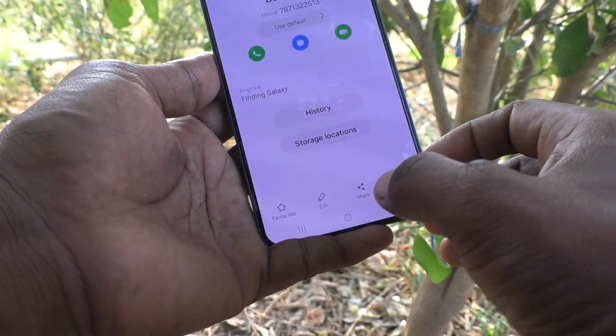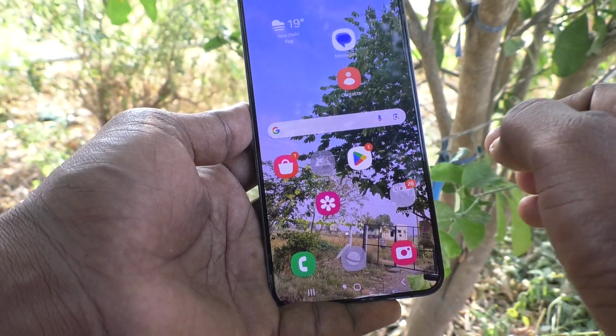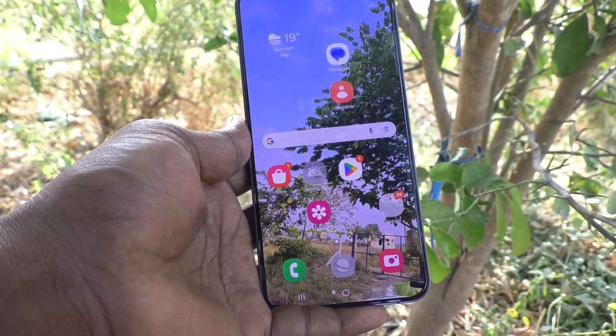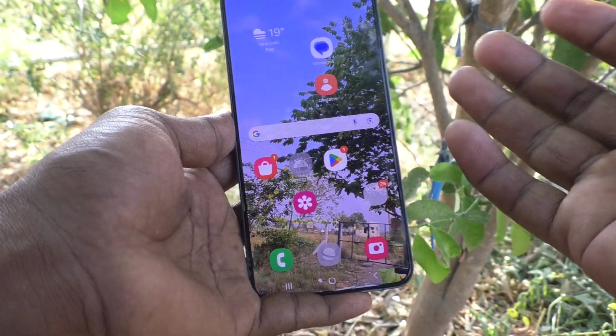Okay, so in this way you can easily set ringtone for particular contact. Okay, for each and every contact you can set a different ringtone.